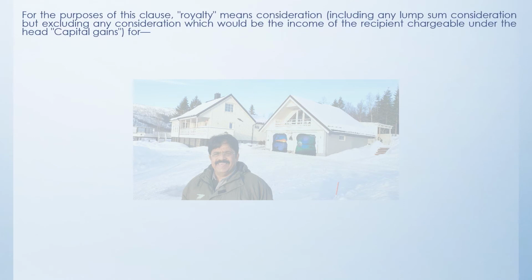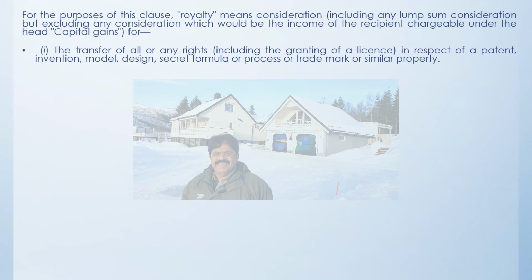Now let us take the next one. What is the meaning of the term royalty? So royalty has been defined under the law. Royalty means consideration including any lump sum consideration, but excludes any consideration which is chargeable under the head income from capital gain. So if it is an income from capital gain, then it cannot come here under royalty income. This bifurcation is essential because the TDS under royalty is different, TDS under capital gain is different, and the tax and the TDS under salary is different. So each of these bifurcations is important to be understood.